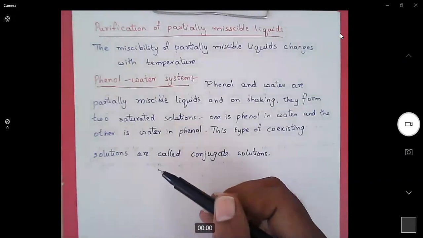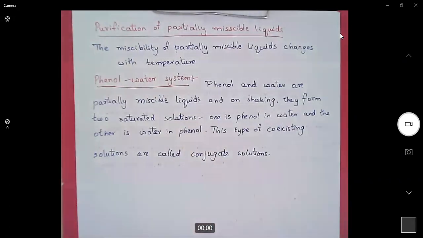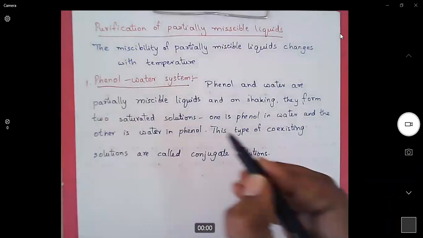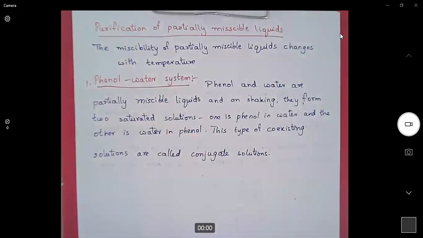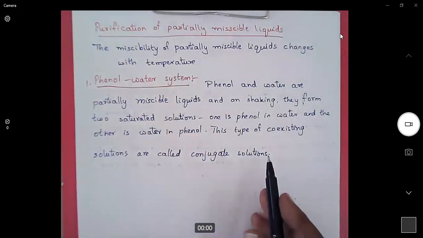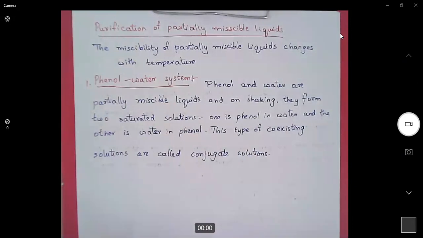Phenol water system. Phenol and water are partially miscible liquids, and on shaking, they form two saturated solutions. One is phenol in water, and the other is water in phenol. This type of coexisting solutions are called conjugate solutions. What are these conjugate solutions?